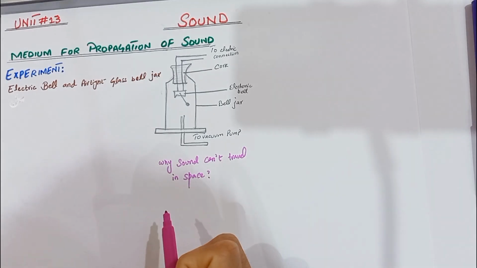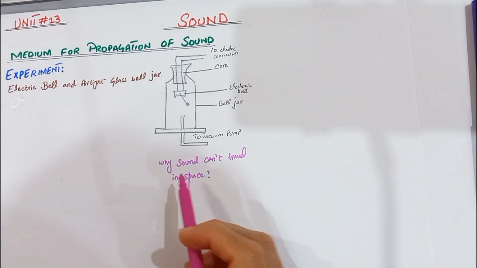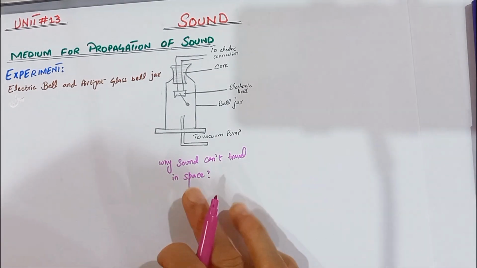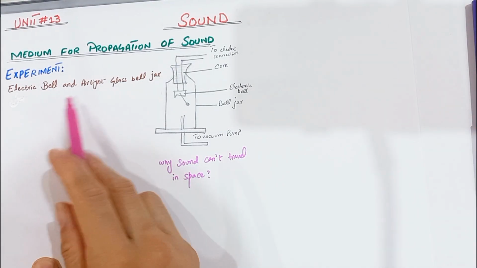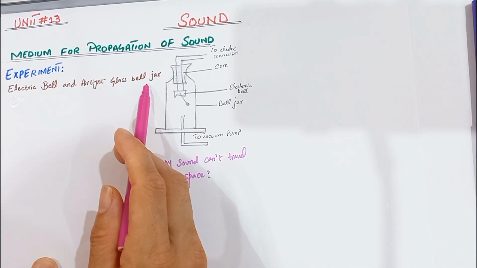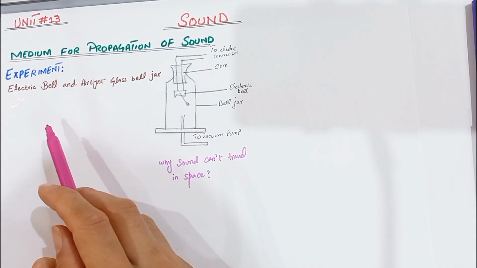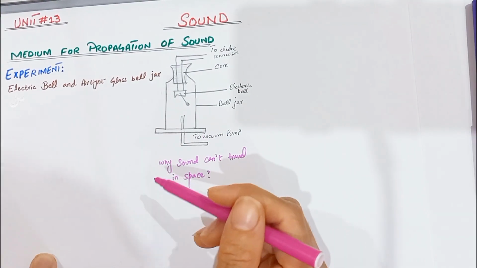Today we are going to learn an important question: why sound cannot travel in space. To answer this, we will perform a famous physics experiment called the electric bell and airtight glass bell jar. This experiment proved that sound needs a medium to travel.